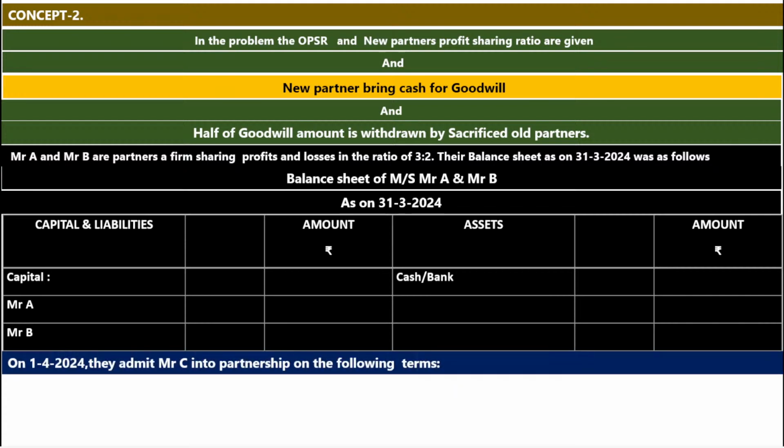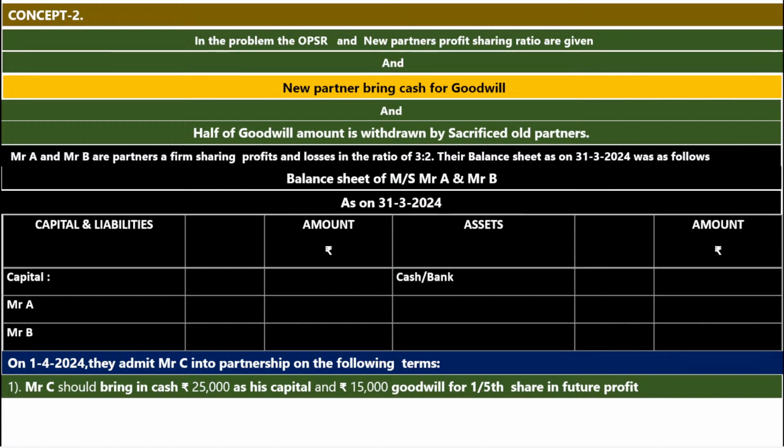On 1/4/2024, they admit Mr. C into the partnership on the following terms. This question is relating to admission of a partner because the word used is admission. Now come to the conclusion. Who are the old partners? Mr. A and Mr. B. What is the OPSR? 3:2. What is the old balance sheet date? 31st/3/2024. The date on which the new partner is admitted into the partnership firm is 1/4/2024. Who is the new partner? Mr. C.